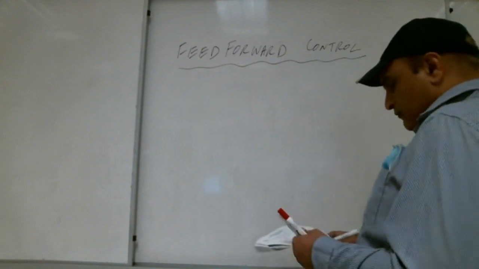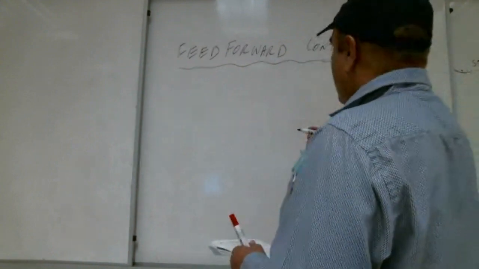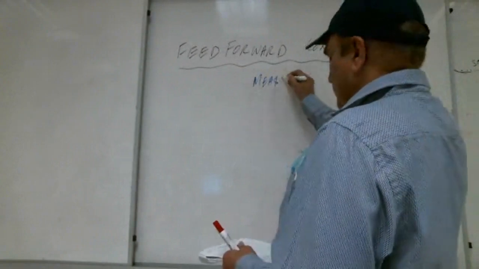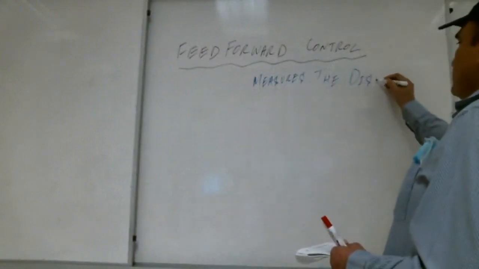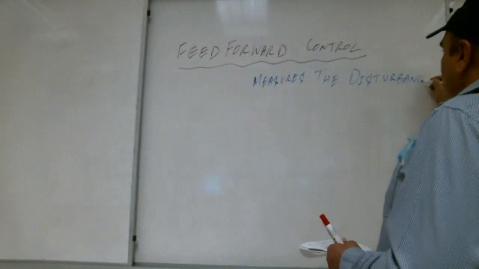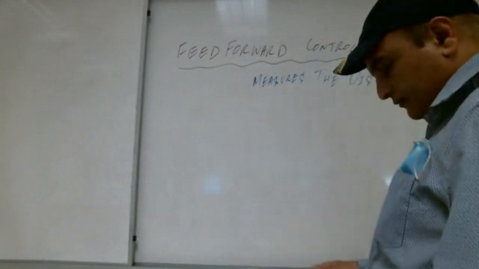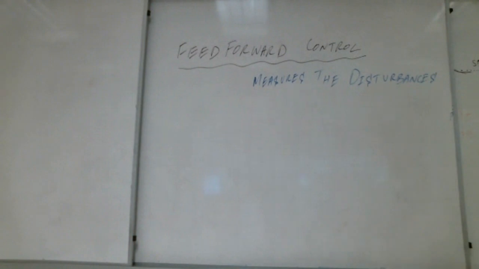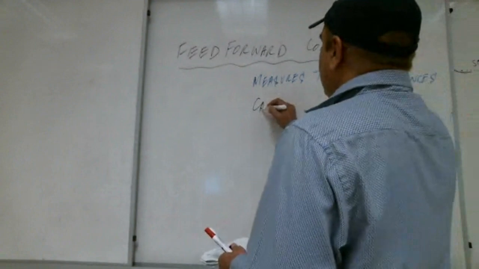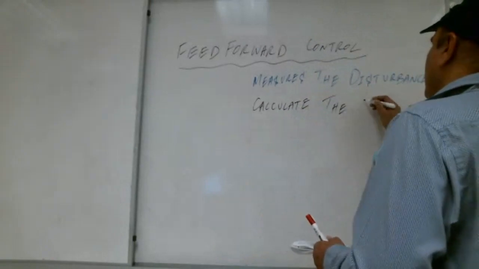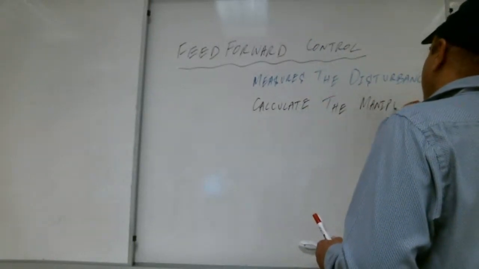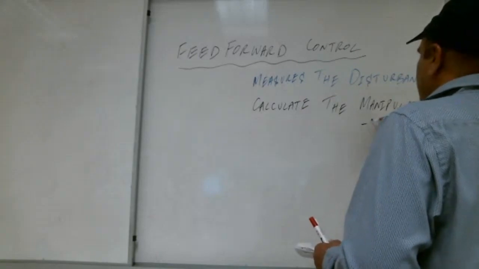Here it is a little different. So the feed forward, what does it do? It measures the disturbances, and then depending upon the disturbances, it calculates the manipulated variable.